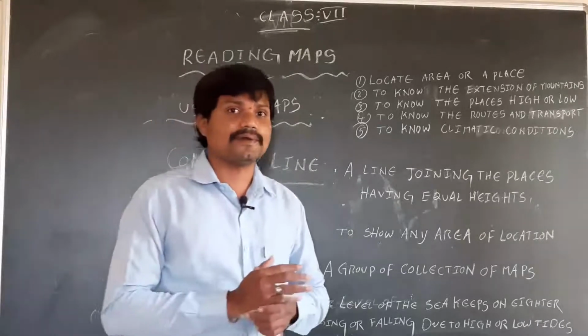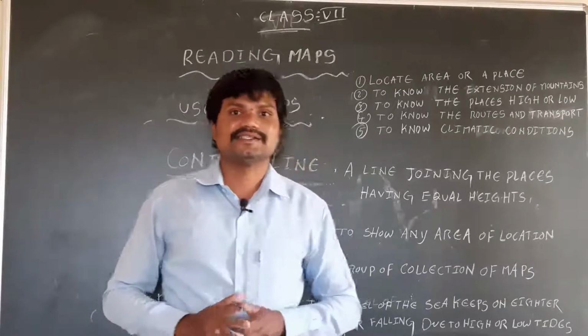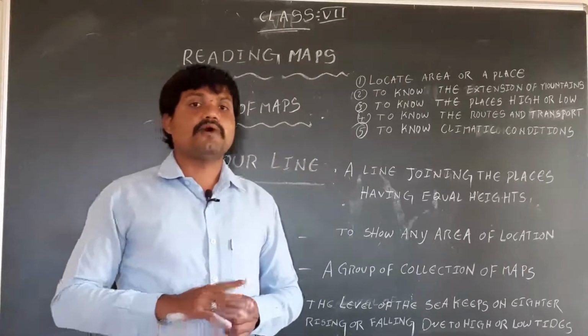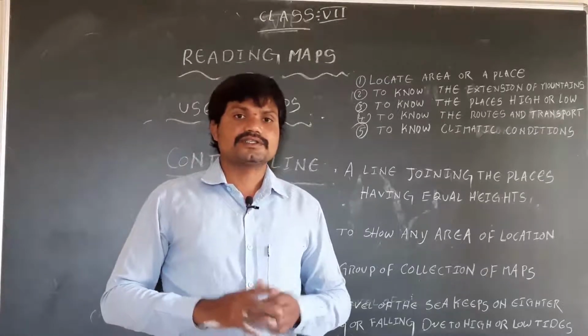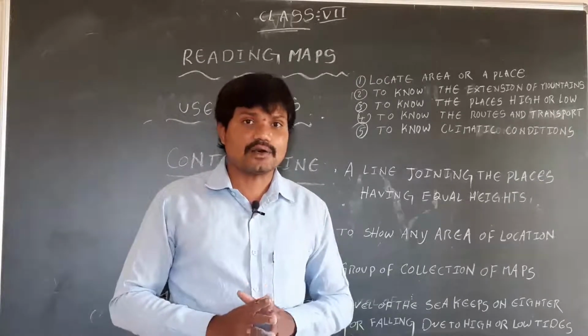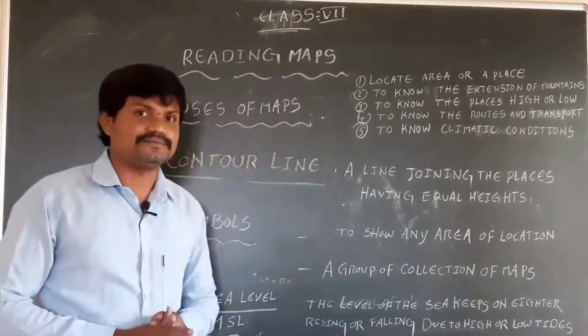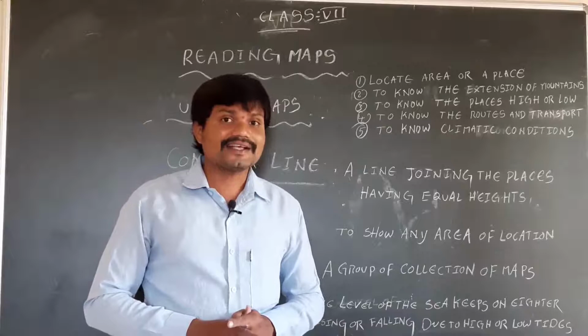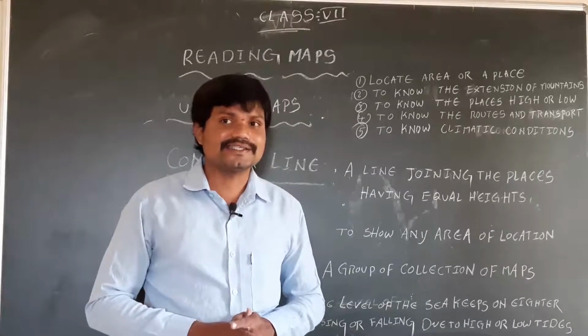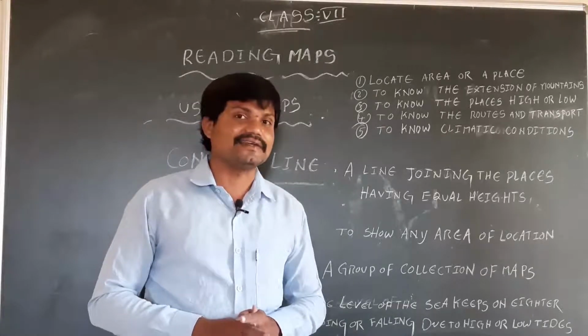For example, Mount Everest, Mount Kanchenjunga, such kinds of mountains are located in our India. So we can find the extension of mountains in a country.